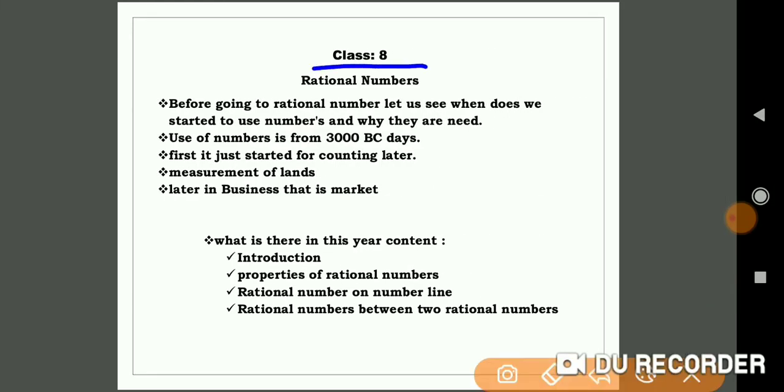Today we are going to see the class 8th rational number, ಭಾಗಲಬ್ಧ ಸಂಖ್ಯೆಗಳು. So before going to the rational number, let us see when we started to use numbers and why they are needed. The use of numbers started around 3000 BCE. First it was started for counting, later for measurement, and thereafter for business and market.